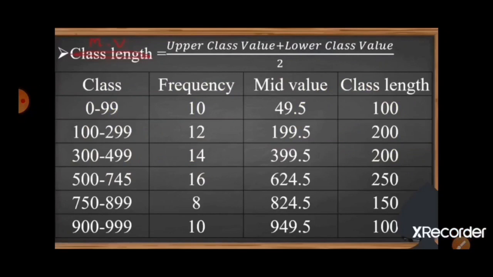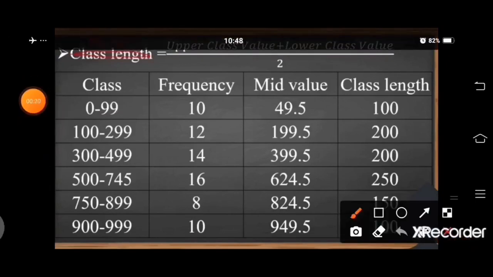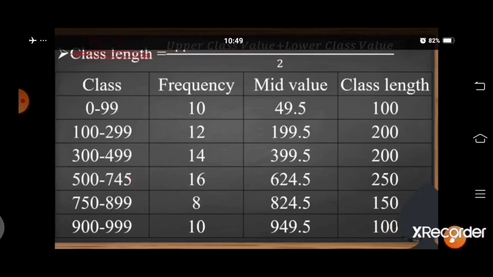Then we have put classes 0 to 99, 100 to 299, 300 to 499, 500 to 749, 750 to 899, 900 to 999. Frequency we will put as it is.